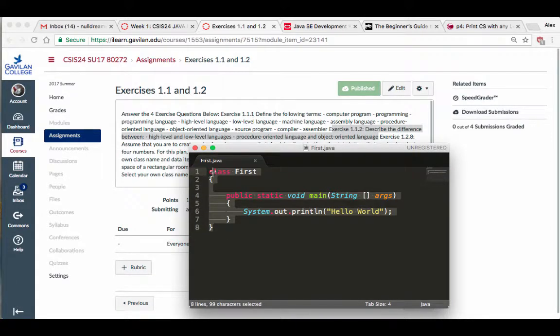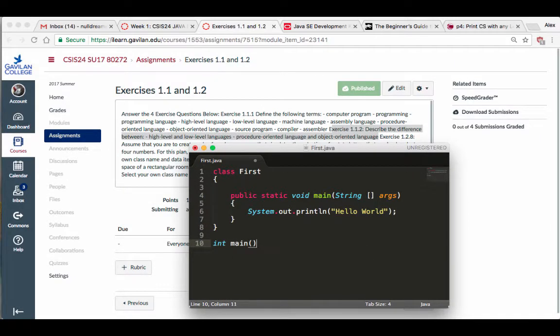So if this was a C++ program, it would look something like this. So I'll put it on the bottom. So the C++ program will be something like this. You would have an int main, right? That's why I messed it up in the beginning. And then in here, you could have different procedures. So I could have like an int procedure 1, whatever, right? That's my procedure. So in C++, this is procedure oriented, okay? So the procedure oriented is you have procedures that are just out on their own, okay?